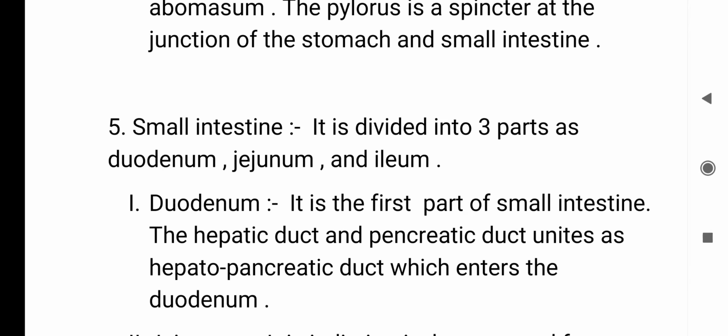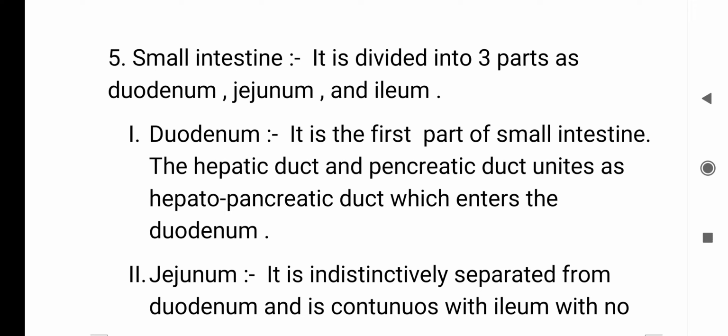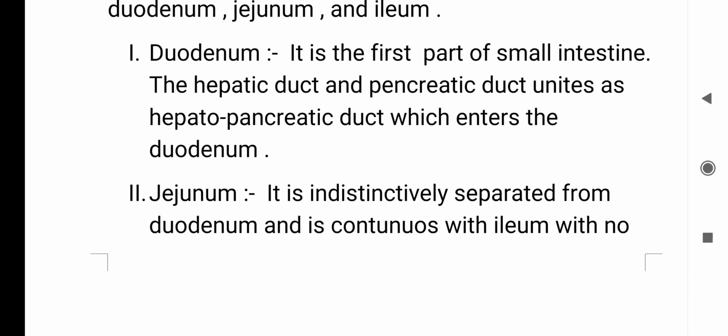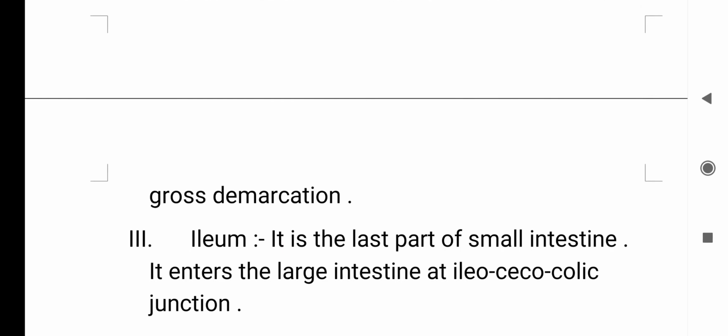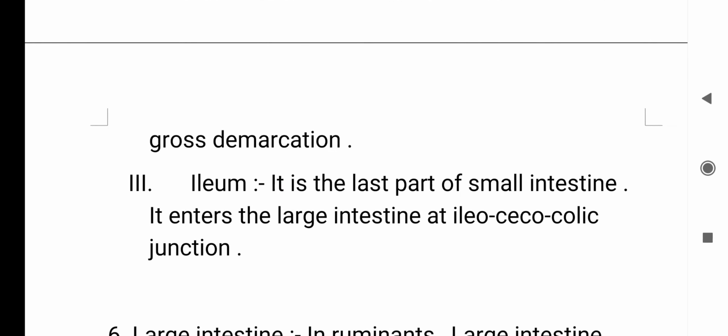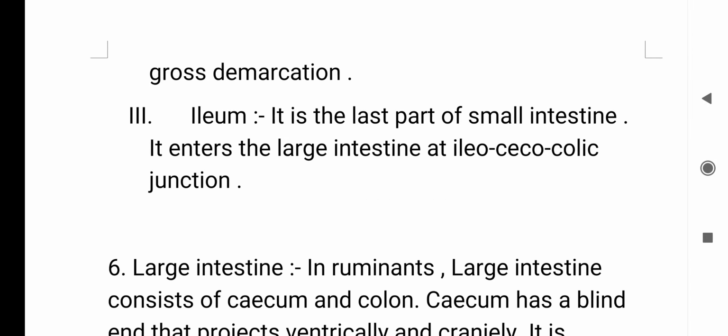And the fifth is the small intestine. It is divided into 3 parts: duodenum, jejunum, and ileum. First, the duodenum. It is the first part of the small intestine. The hepatic duct and pancreatic duct unite as the hepatopancreatic duct, which enters the duodenum. Second, the jejunum. It is indistinctly separated from the duodenum and is continuous with the ileum with no gross demarcation. And the third is the ileum. It is the last part of the small intestine. It enters the large intestine at the ileocolic junction, which connects them.